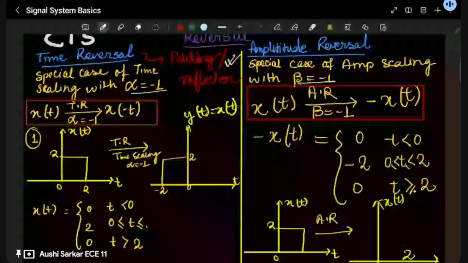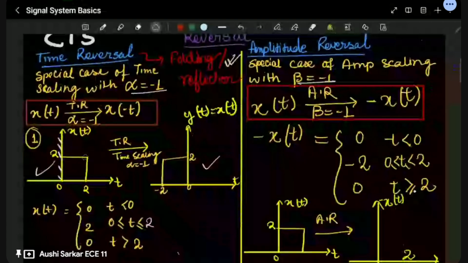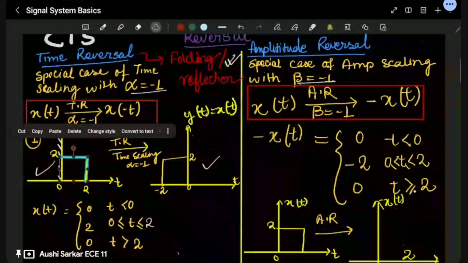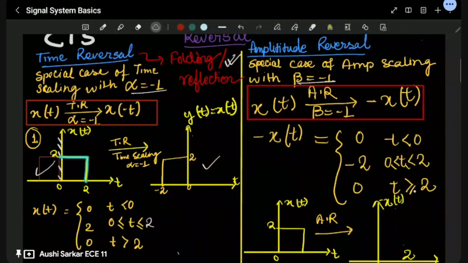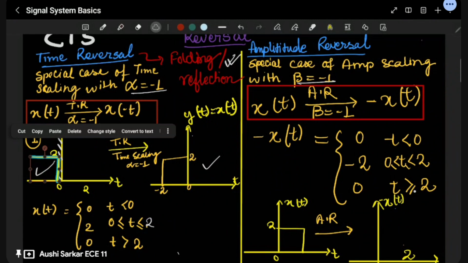What you can see, this signal and this signal are a kind of mirror image, right? If you take the mirror image along the y-axis, let me do one thing. This is the mirror. How will you plot this mirror image? Let me select this part. This is just the mirror image. Just try to see this. I think you are getting it, right? This is transferring this way.